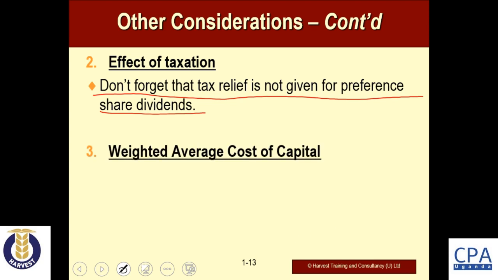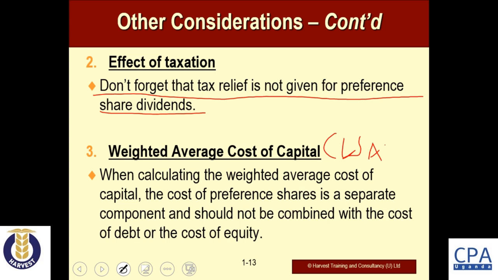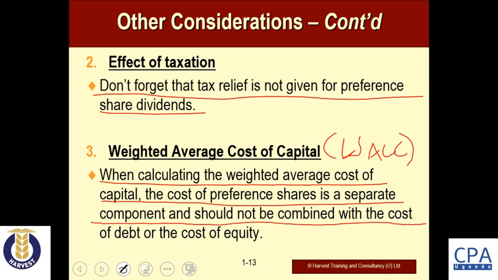And then number 3, in the computation of the weighted average cost of capital, abbreviated as the WACC, the cost of preference shares is going to be a separate component and should not be combined with the cost of debt or the cost of equity. In most cases, people treat the cost of preference shares as equity, making some errors while calculating the weighted average cost of capital.